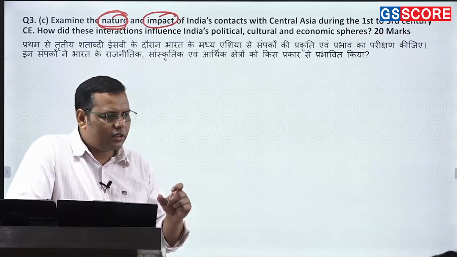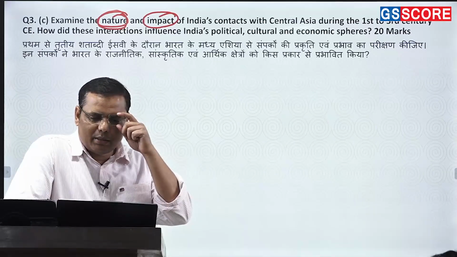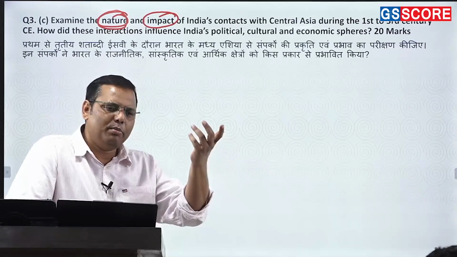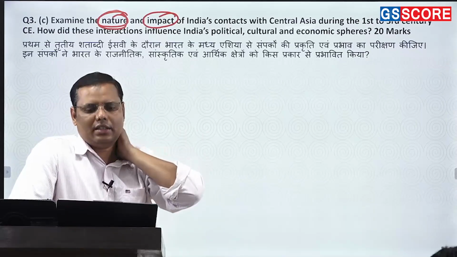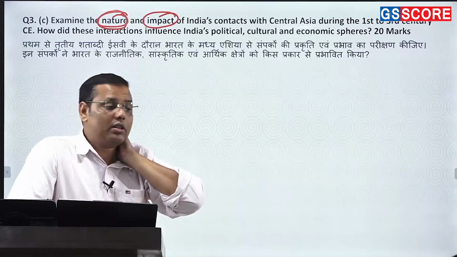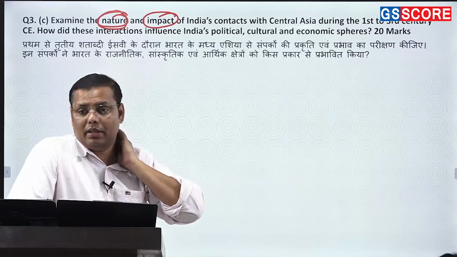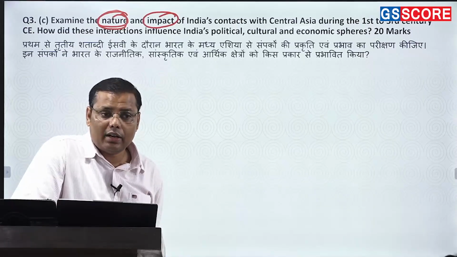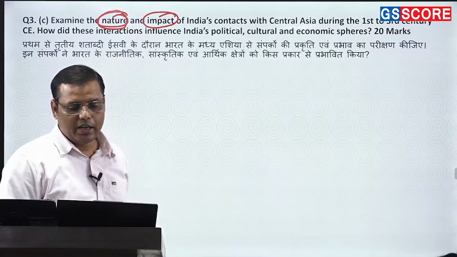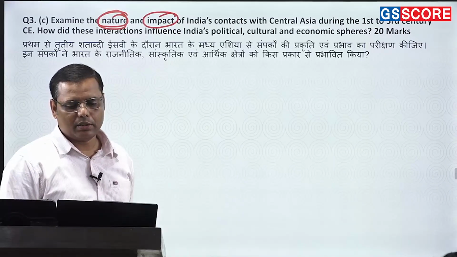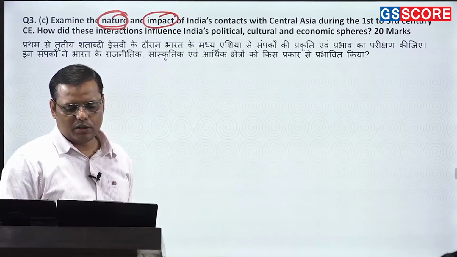There was another scholar you can quote here. That's about the Marxist scholars, who talk about the economic impact. Kosambi you can quote. And then there was one scholar called Richard Salomon, right? Richard Salomon talks about the linguistic exchange between the two regions and how the languages were flourishing. The northeast and northwest got so many unique and different languages. So he precisely talks about the languages. That is what you can write in this answer.